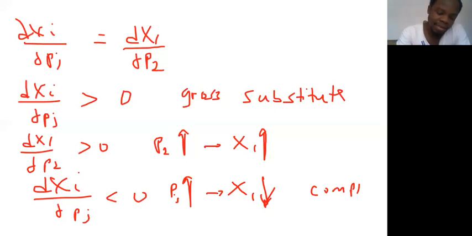They are complementary goods. That is because price 2 has gone up, and people are now consuming less of what they consume.